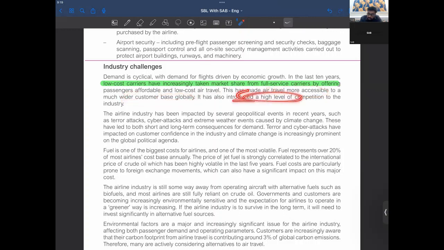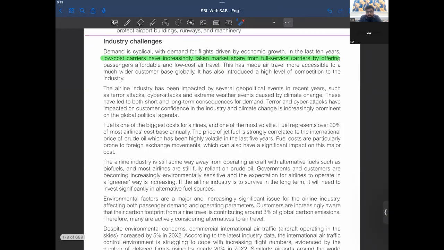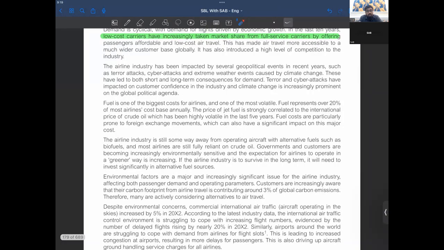It has also introduced a high level of competition to the industry. So now these low-cost carriers have given immense competition from where you belong, right? So you must be proud here that your organization and your type of businesses have done that.